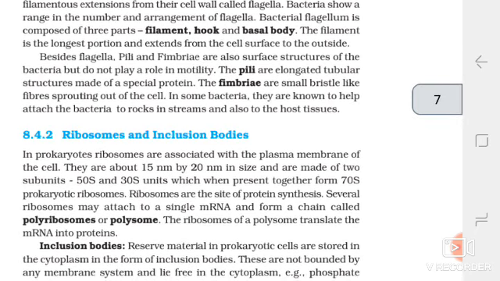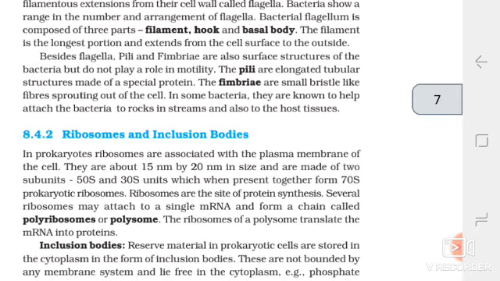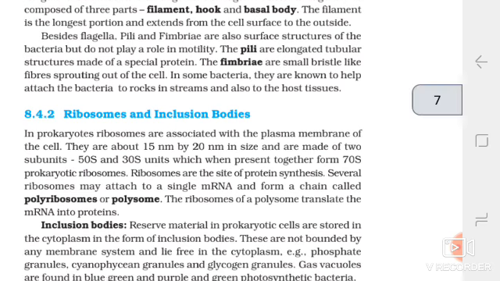Ribosomes and inclusion bodies. In prokaryotes, ribosomes are associated with the plasma membrane of the cell. They are about 15 nanometer by 20 nanometer in size and are made of two subunits, 50S and 30S units, which when present together form 70S prokaryotic ribosomes. Ribosomes are the site of protein synthesis. Several ribosomes may attach to a single mRNA and form a chain called a polyribosome or polysome. The ribosomes of a polysome translate the mRNA into proteins.